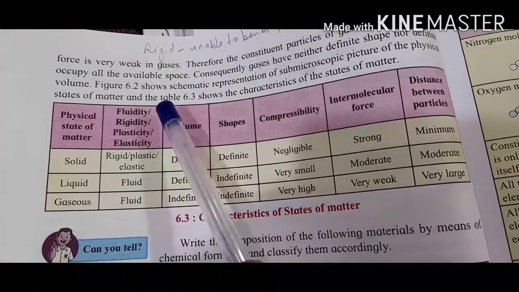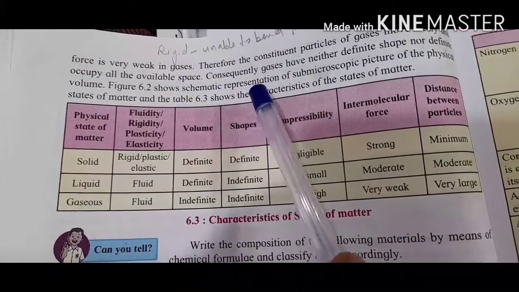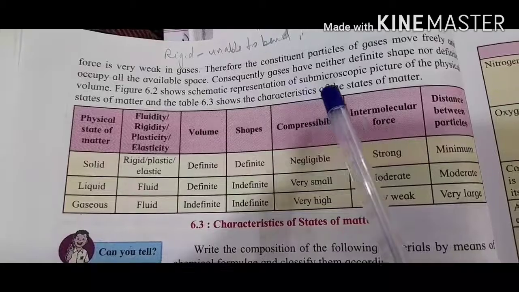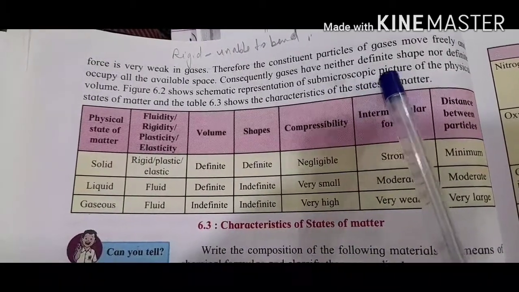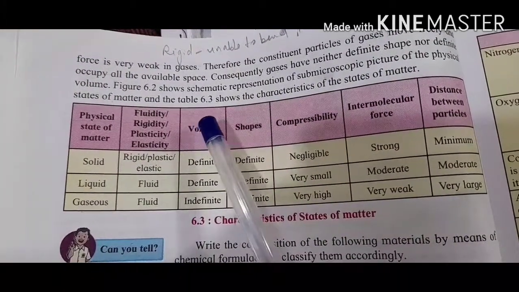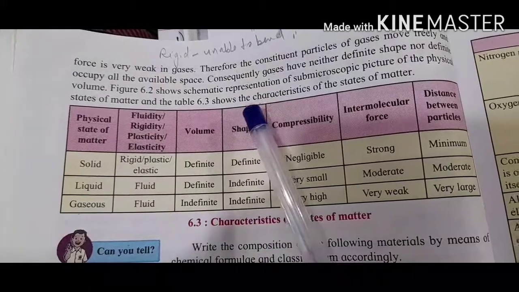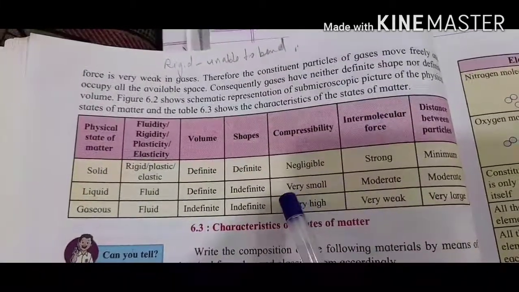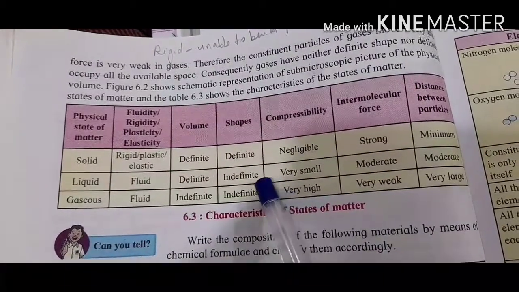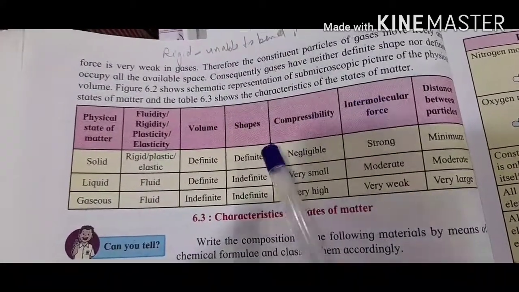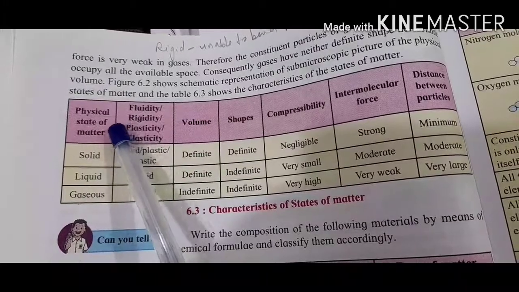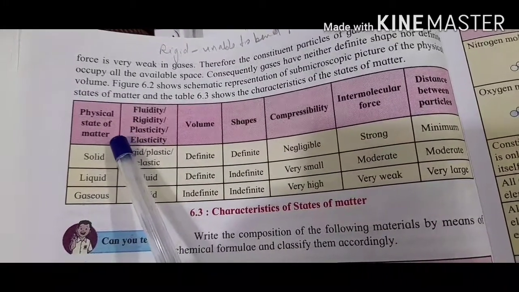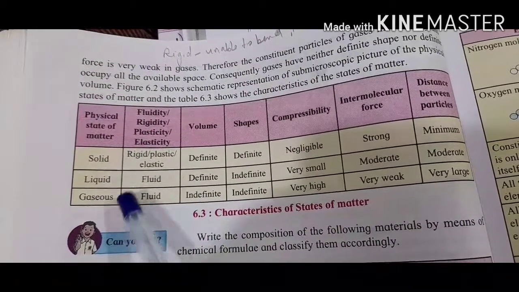Figure 6.2 shows a systematic representation of the submicroscopic picture of the physical states of matter, and Table 6.3 shows the characteristics of the states of matter. So we have the physical states of matter: solid, liquid and gas.